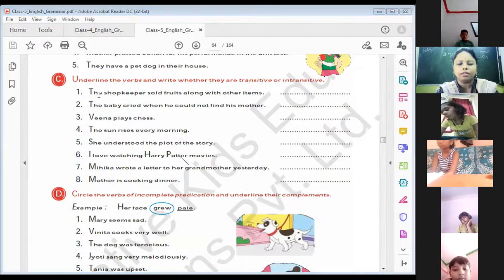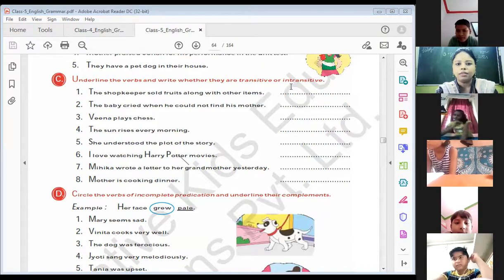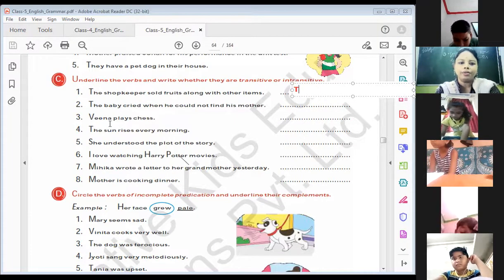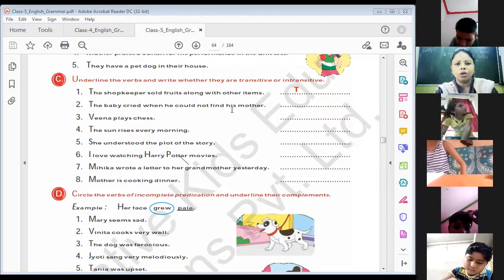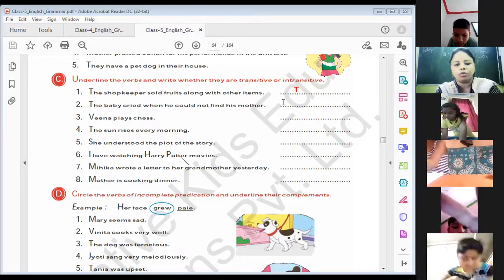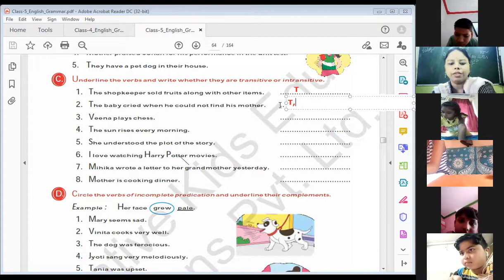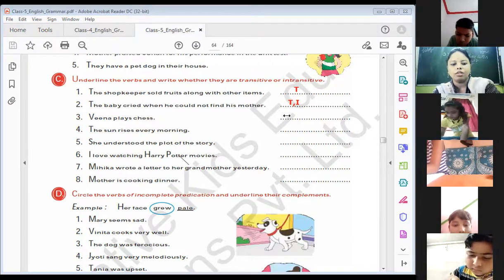So let's write down the answers. The shopkeeper sold fruits along with other items. Is that transitive or intransitive? This is transitive. I'm writing T and I. The baby cried when he could not find his mother. This can be intransitive or transitive both. Veena plays chess. So this is also transitive.